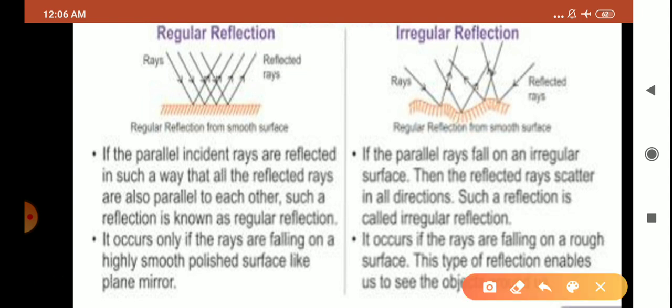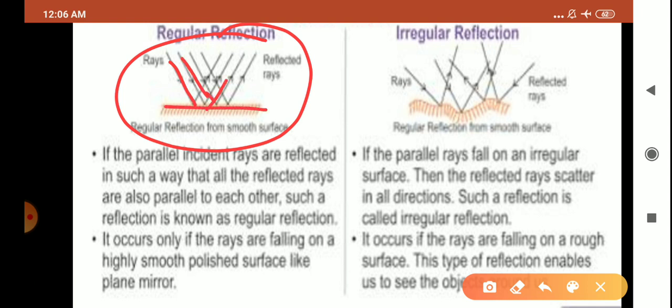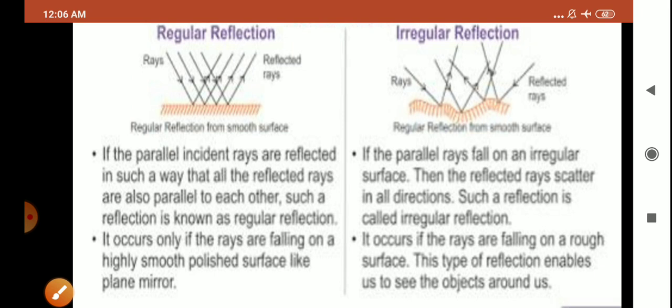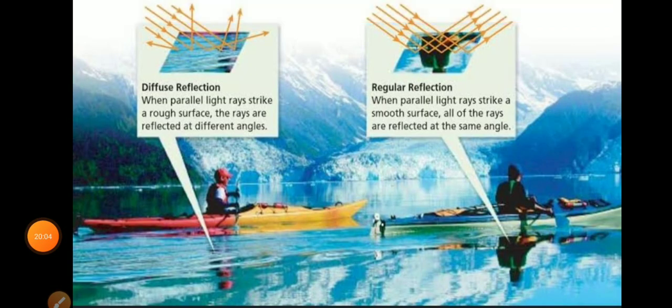I hope from the diagram it is clear to you. You can see the parallel rays of light are coming, and after striking the surface they are reflecting back in the form of the same parallel lines. Whereas in irregular reflection, these parallel rays are coming but they are scattering. You can see they are scattered here and there. Parallel rays of light are coming, but they are scattering in different directions, since the surface on which the light rays are striking is rough. Okay, children.